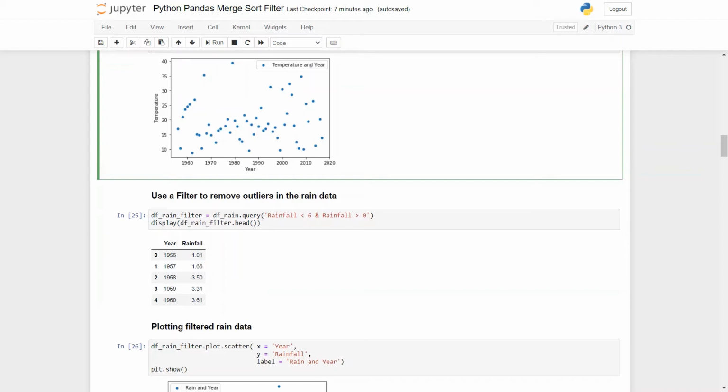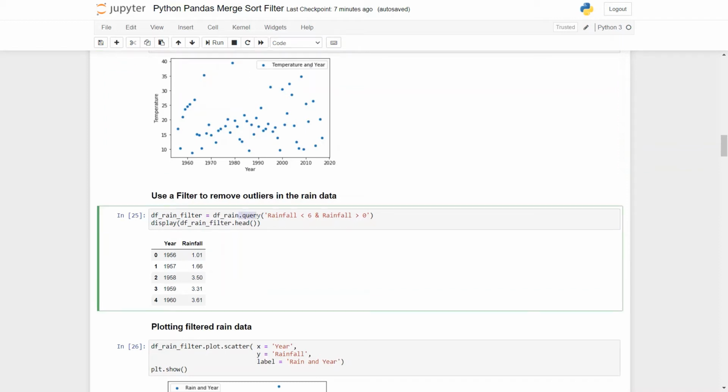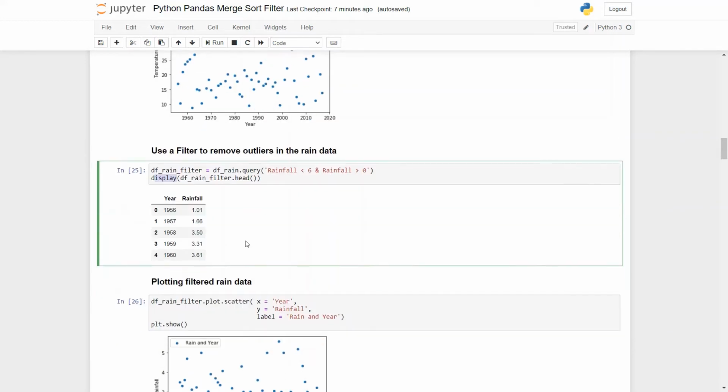Now again for the rainfall as well we can do similarly. Using dot query we can put a condition and try to remove the outliers, the negative part and the topmost outliers are removed by this condition, rainfall less than 6 and rainfall greater than 0, and we store it in the variable called the filtered rainfall data frame. And then using the display function you can display the first few rows of the newly filtered data frame.